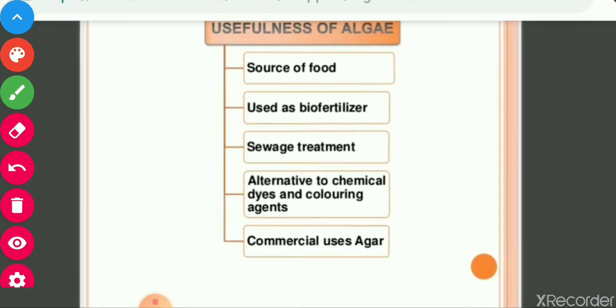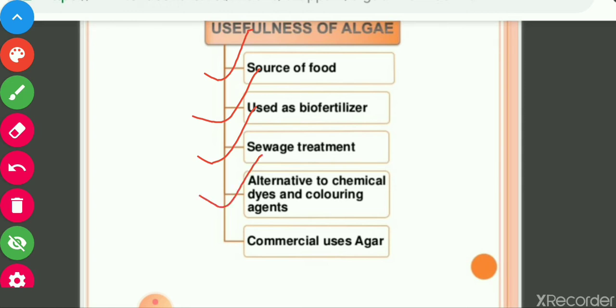Now, usefulness of algae, where the algae are used. Algae are used as a source of food, and as biofertilizers to increase the fertility of the soil. They are also used in sewage treatment, and as an alternative to chemical dyes and coloring agents.